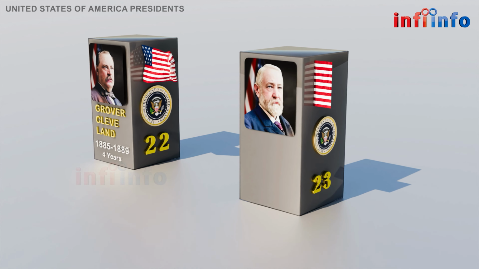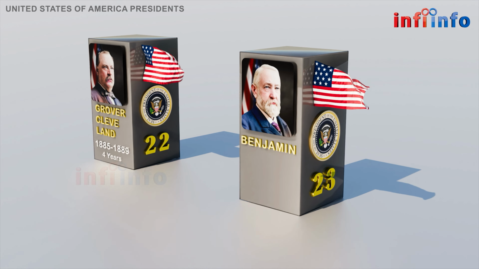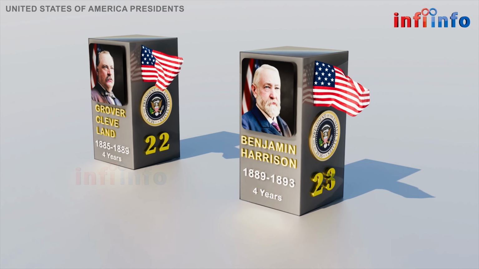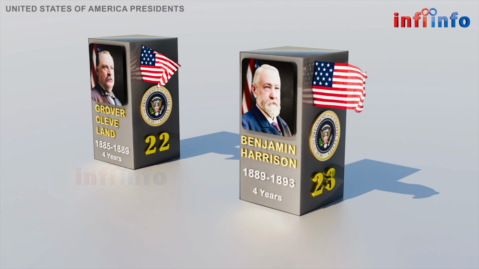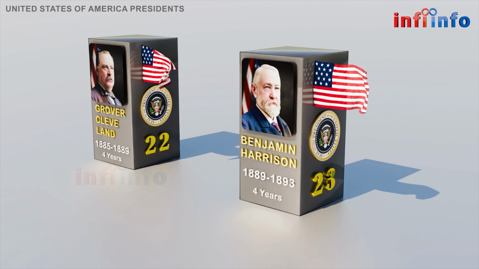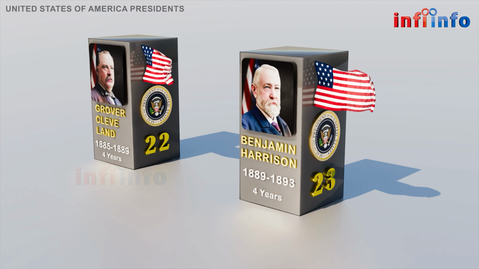The 23rd U.S. President was Benjamin Harrison, born on August 20, 1833, in North Bend, Ohio. He was a Republican and served for 4 years from March 4, 1889, to March 4, 1893. He promoted the Sherman Antitrust Act and expanded the Navy.